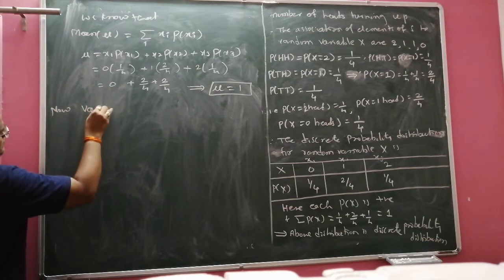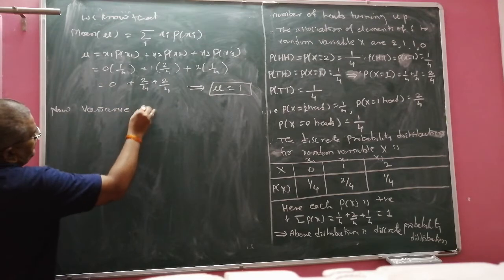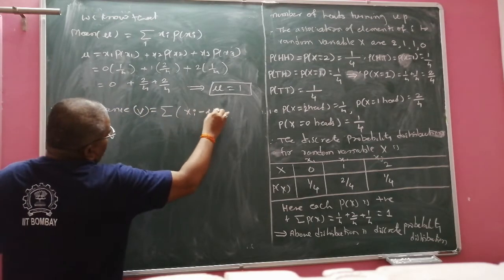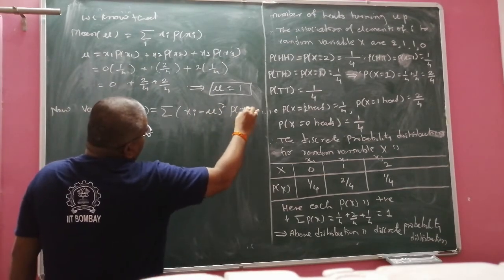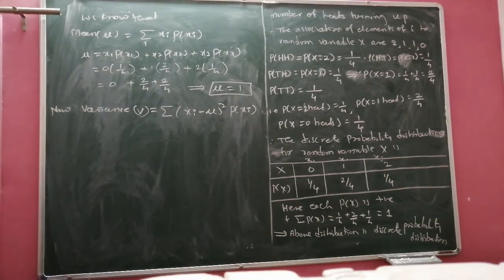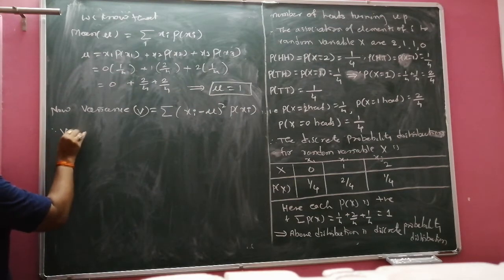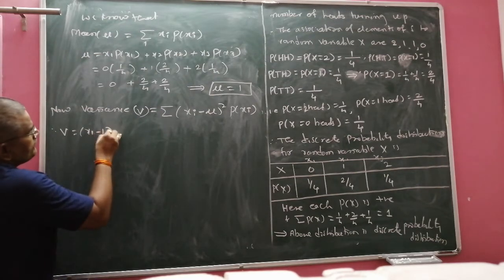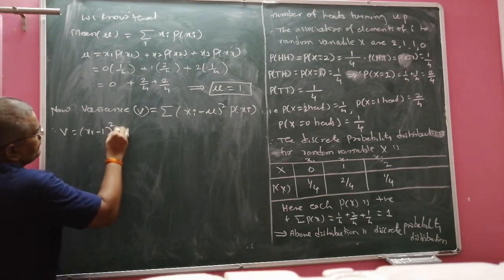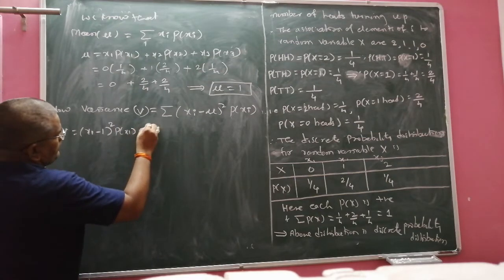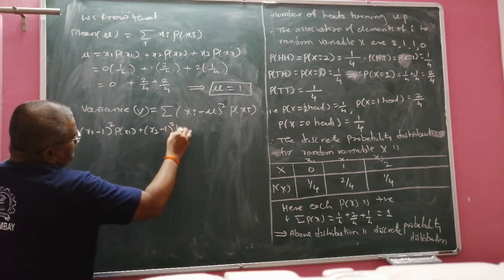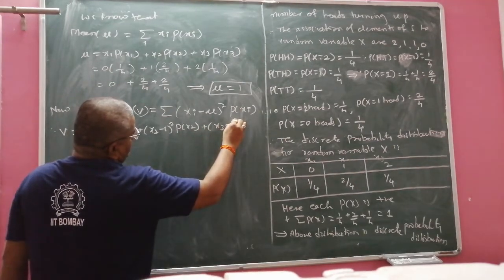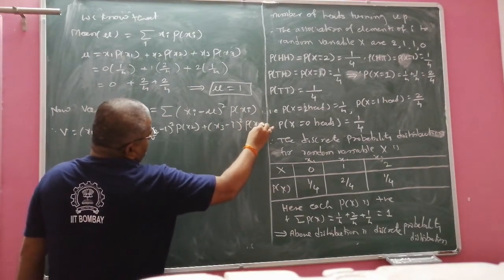Now variance. Variance V is equal to the summation of xi minus mu bracket square into p of xi. Therefore, V is equal to x1 minus mu, substituting mu as 1, square into the probability of x1, plus x2 minus 1 square into the probability of x2, plus x3 minus 1 bracket square into the probability of x3.